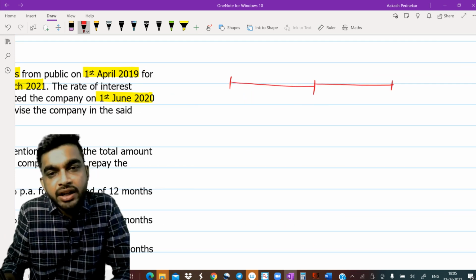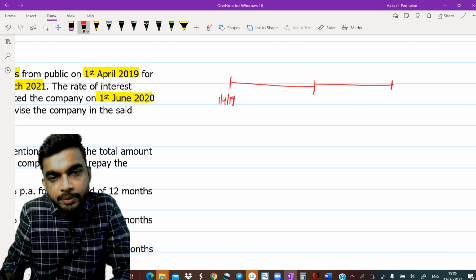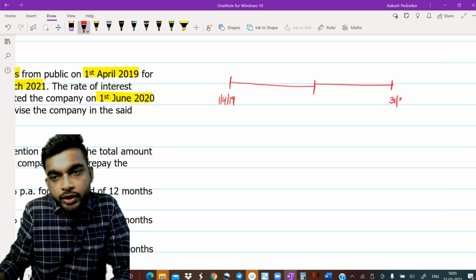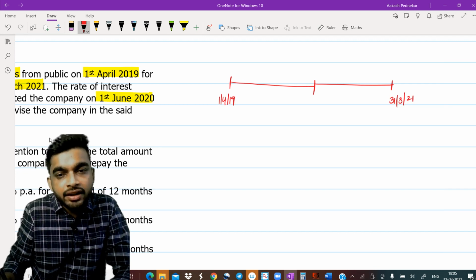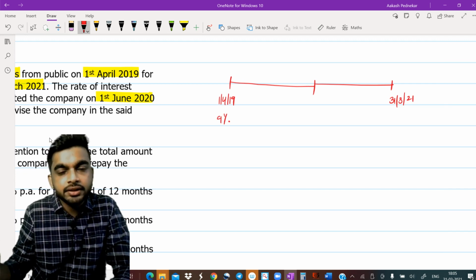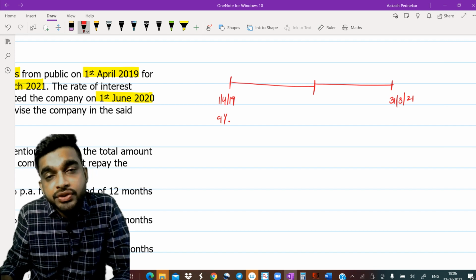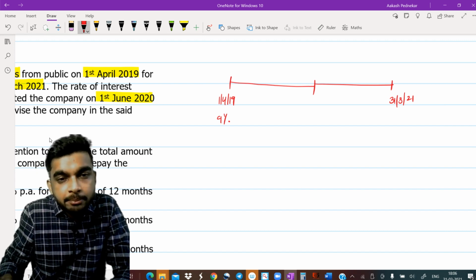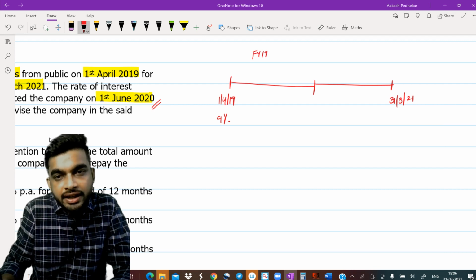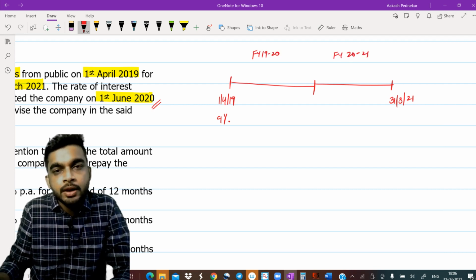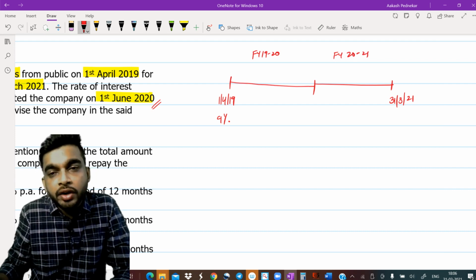The company Dreamworld Limited accepted the deposit on 1st April 19. They were going to repay it on 31st March 21. Now they had agreed at an interest rate of 9%. But Mr. Aman wants the money back on 1st June 20. Okay, so this is your financial year 1920. This is your financial year 2021. Aman wants the money back on 1st June 20.